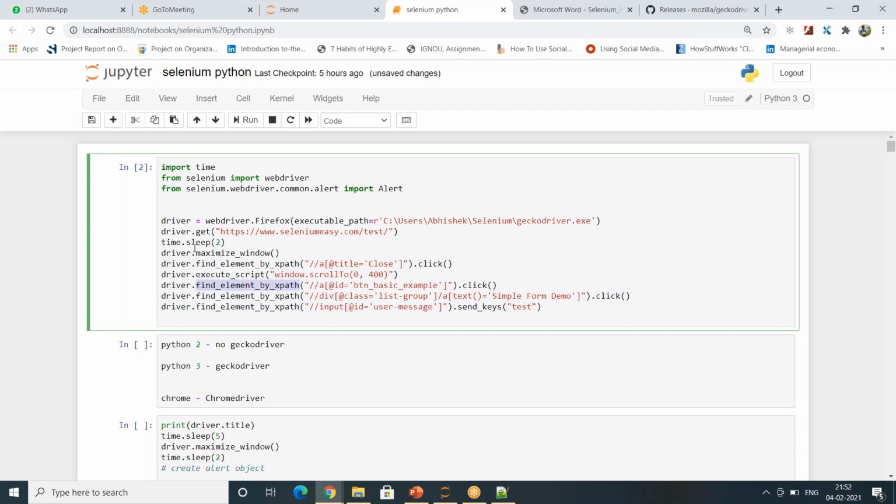You have to tell driver, this is the driver for me, which is Firefox. I'm figuring out the XPath. I'm finding the element, find XPath. This was to scroll the page. It's very simple and straightforward. If you write complete WhatsApp web automation also, hardly it was 30-40 lines for me, and I did the entire automation. So I will execute this, show it to you what it will do.